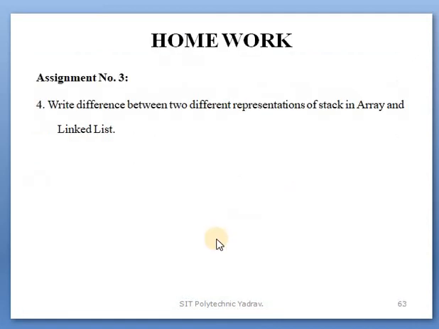Homework for today's lecture: assignment number 3 is continued. Write one question: write the difference between the two different representations of stack, array and linked list. If this question is asked for 2 marks, then write two points. And when a question is asked for 4 marks, then write four points.